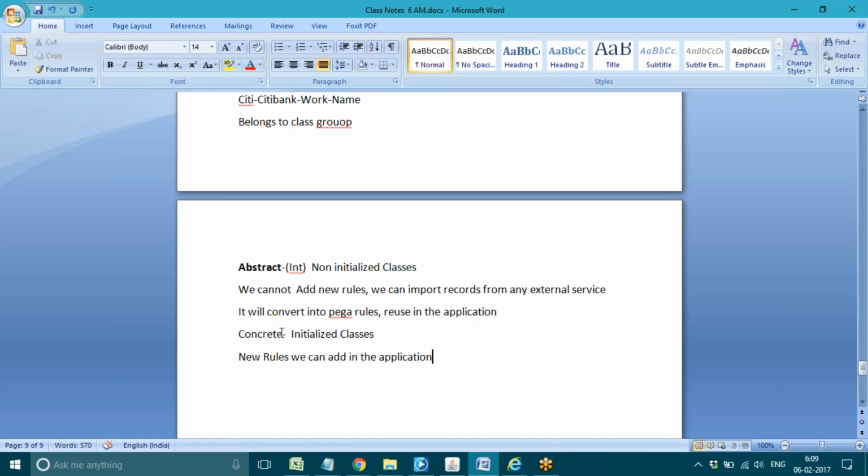So here the work and data classes come under concrete type. Work class groups and data class groups come under concrete type. Okay, so under the concrete type, any new records if you want to add, we can directly add in the concrete type.